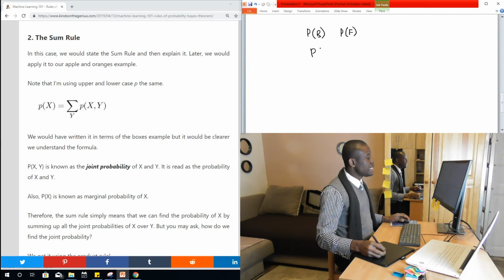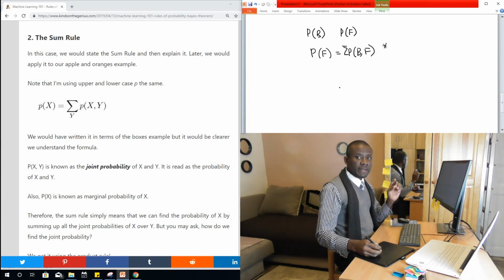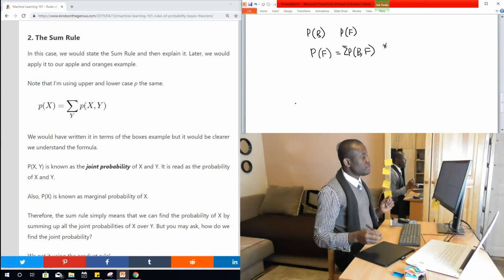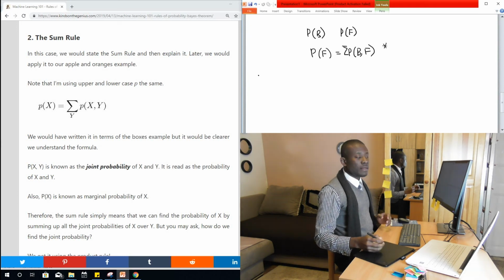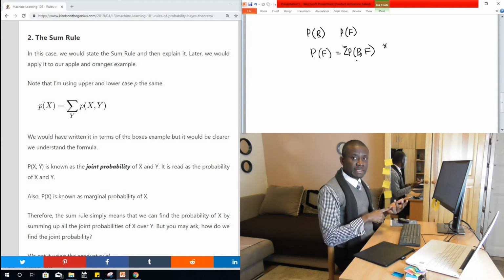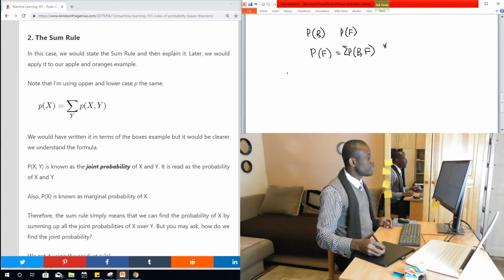And now we are saying that probability of picking a fruit is equal to the summation of the probability of picking a box and a fruit at the same time. Okay, so basically something like this. But to clarify, let's say that the probability of choosing a fruit is equal to the probability in the first case plus the probability in the second case. Let's just clarify a little more.